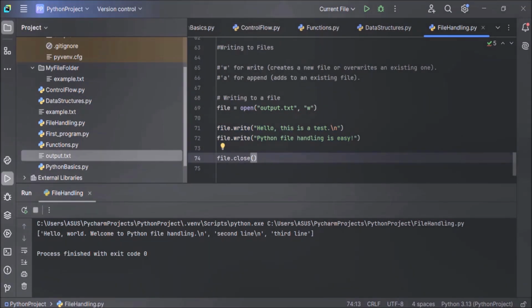Now, what if the file already exists? If output.txt already exists, what will happen? In case the file already exists, it will be overwritten when opened in write mode. So you have to remember this.